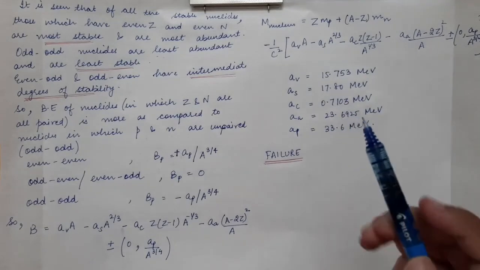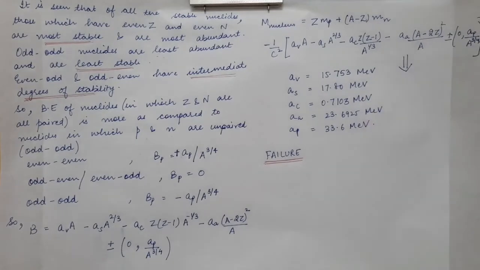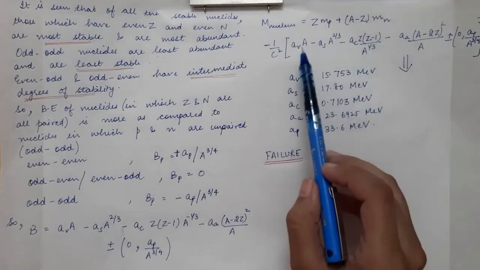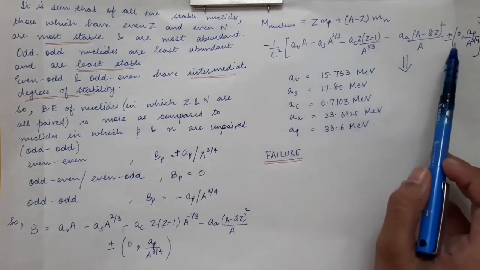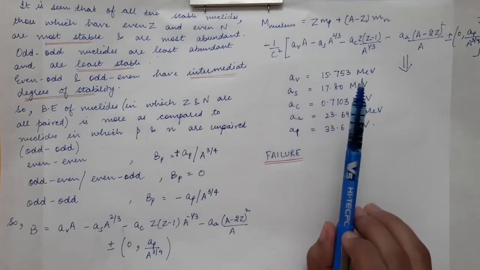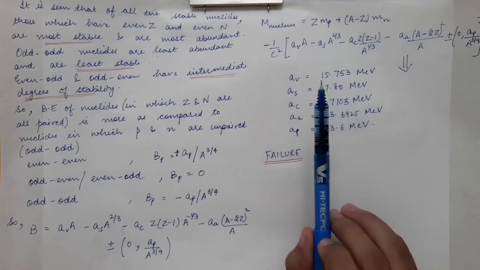So this whole formula is called the semi-empirical mass formula. Now why is it called semi-empirical? The various terms we have come up with using their theoretical portion, that is using the theory of the liquid drop model, and then using the theory of asymmetry and the pairing energy terms.